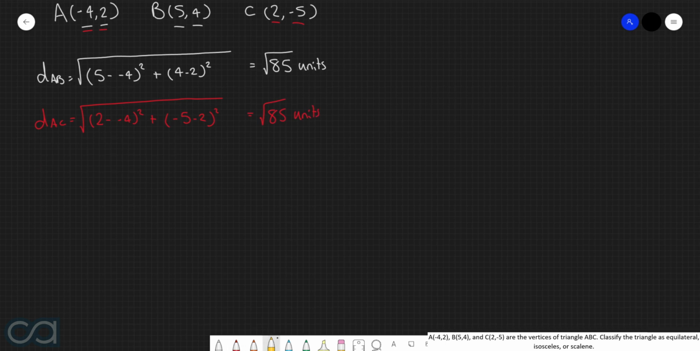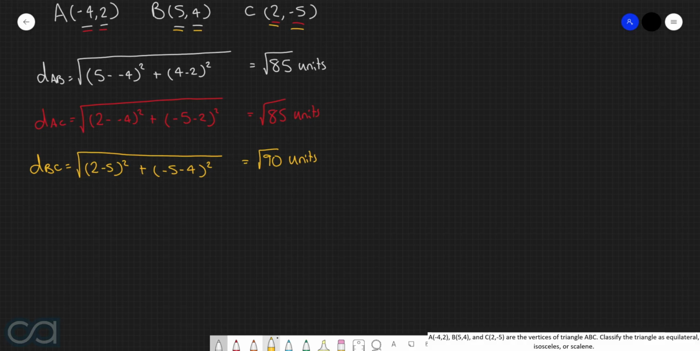And now finally, let's calculate the distance between point B and point C, which once again is equal to the square root of the difference in the x-coordinates, so 2 and 5, plus the difference in the y-coordinates, so -5 and 4, all squared, which is equal to the square root of 90 units. So this particular triangle has side lengths of root 85 units, root 85 units, and root 90 units. Because only 2 of these side lengths are equal, we know therefore that this triangle must be an isosceles triangle.